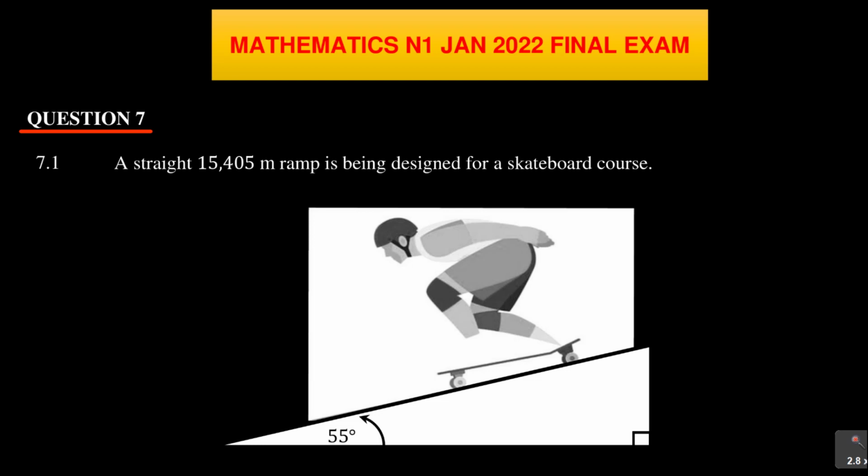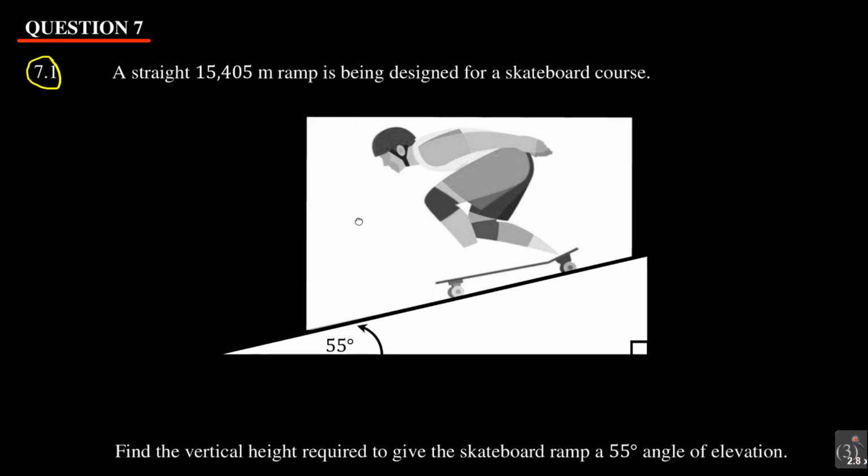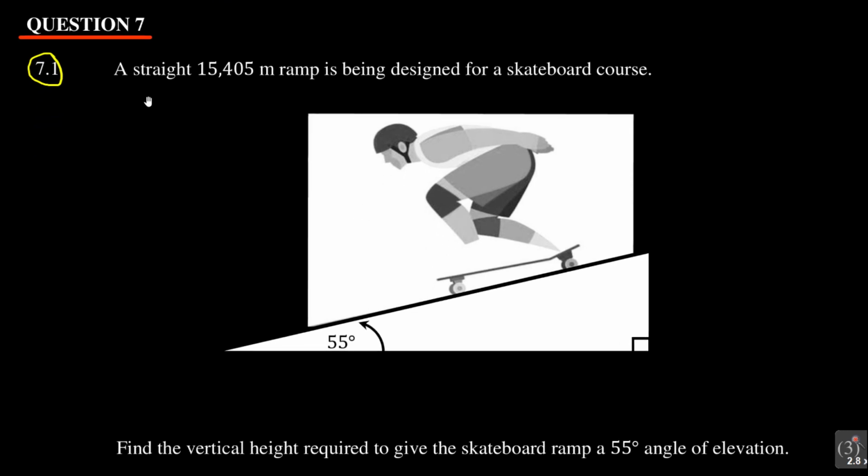Now let's come to this section here and look at the first question, which is question 7.1, and this section focuses on trigonometry. And let's see what it says. A straight 15,405 meters ramp is being designed for a skateboard course.